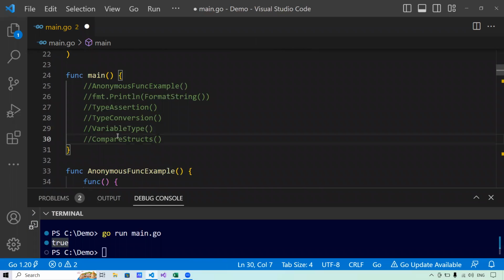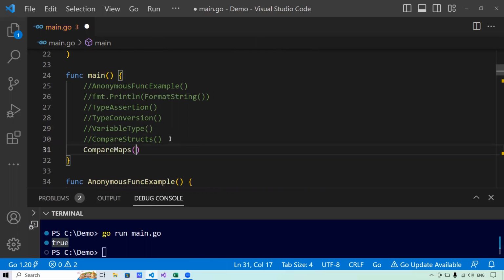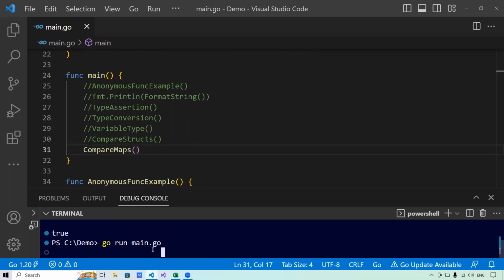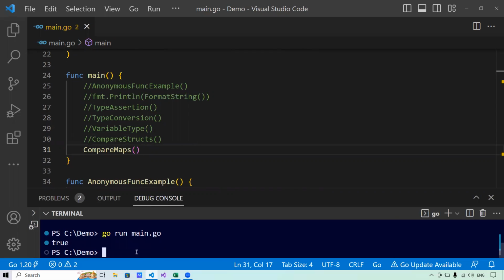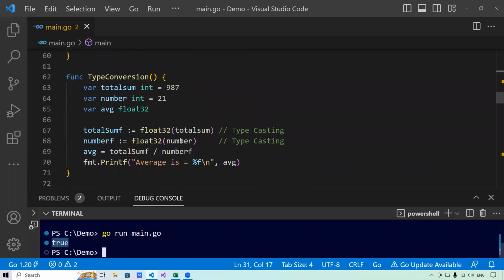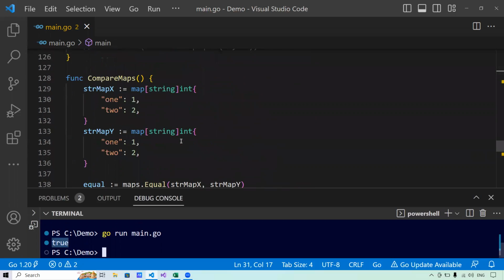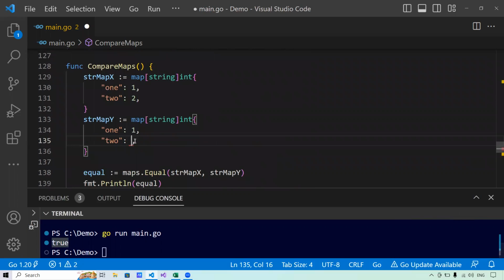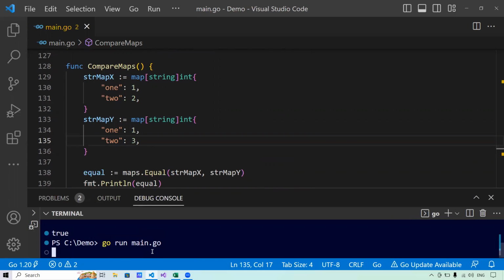Let me comment it and I'll run the program for you here. I'll say go run main.go and you see it has given me true. Now in the map, what I will do is I will make them unequal and I will pass it as 3 to you. Now it will give me a false value because the maps are not equal.